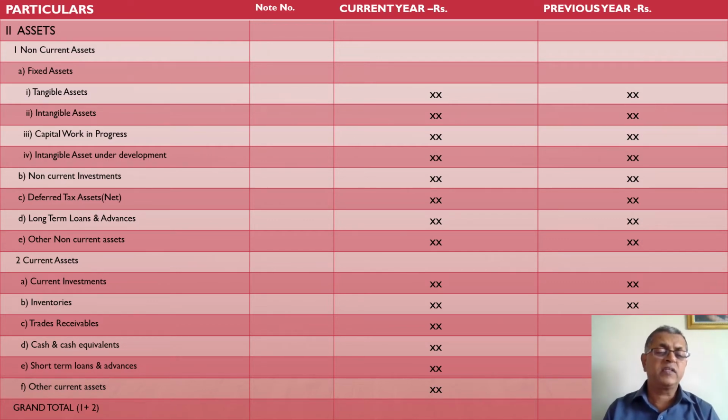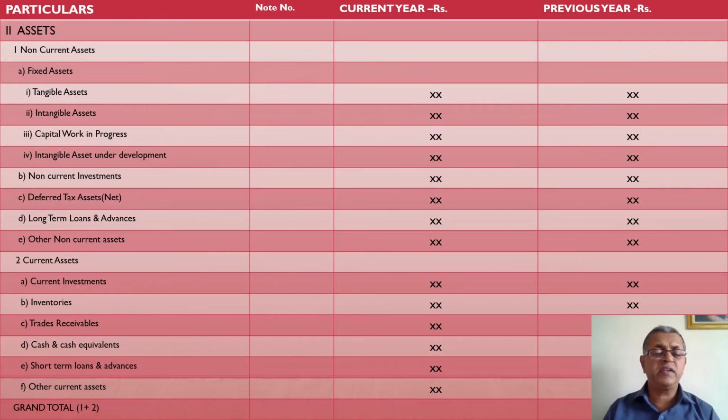Current assets are further classified into 5 categories: current investments, inventories, trade receivables, cash and cash equivalents, short-term loans and advances, and other current assets. Coming to the current investments. Current investments are those investments which are made by the company for less than one financial year. Suppose company has made investment on 1st April 2020, which is due for maturity on or before 31st March 2021. That is less than one financial year. Then such kind of investment will be called as current investments.